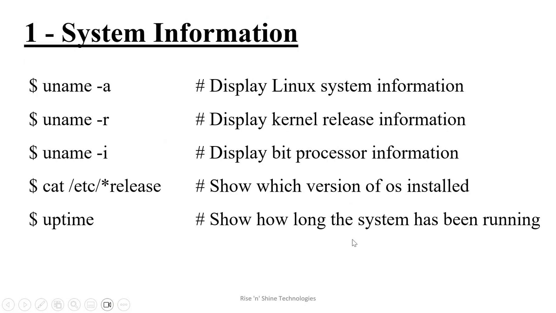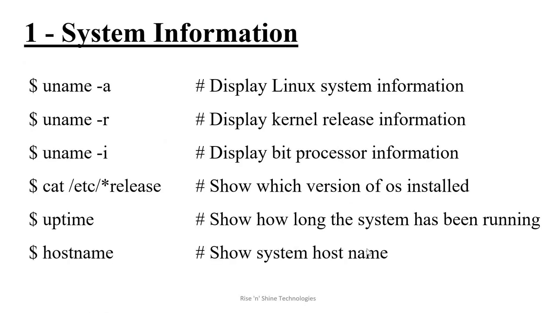Another command we have is for how long the system has been running. That is uptime. To know how long the system has been running, just run the uptime command.